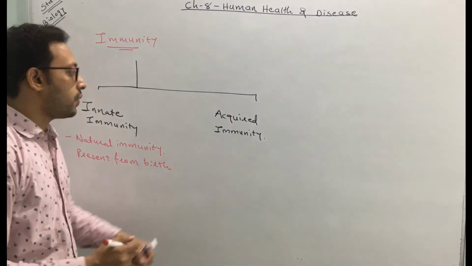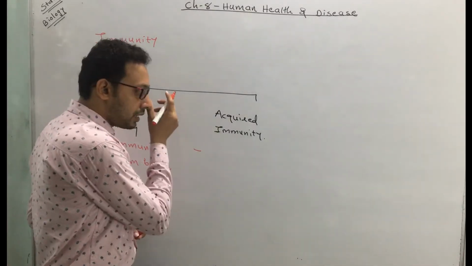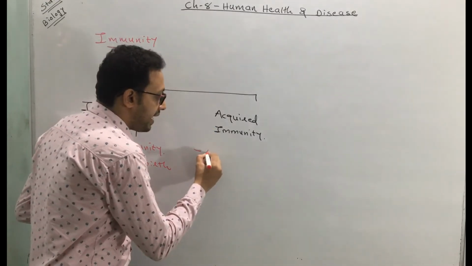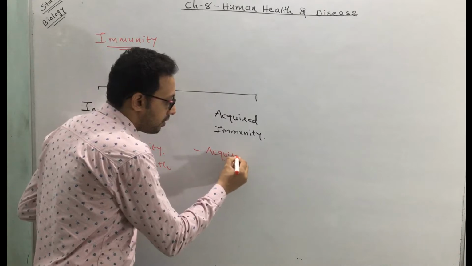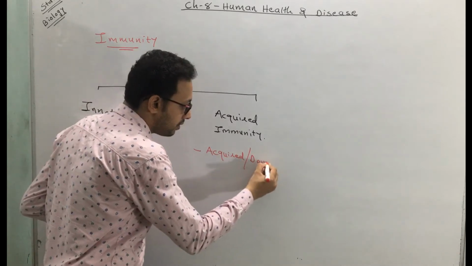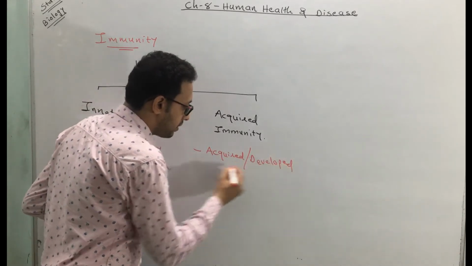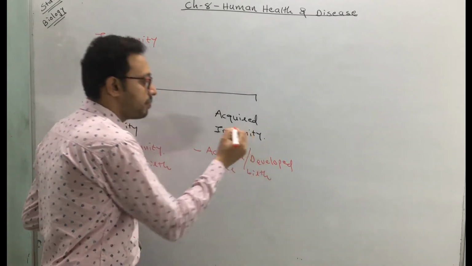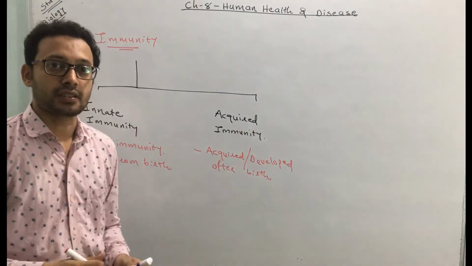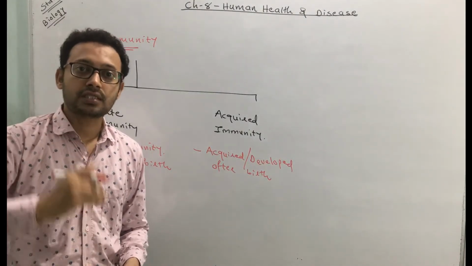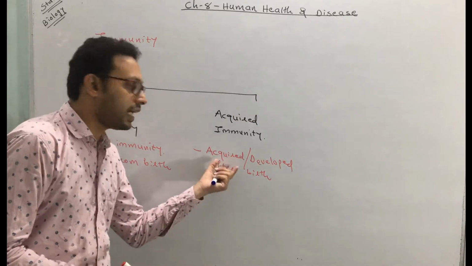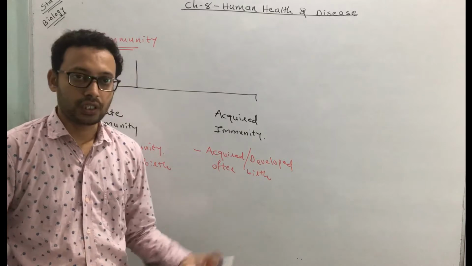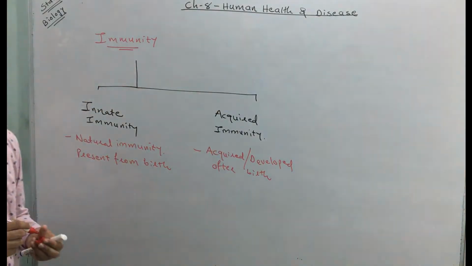Whereas the acquired immunity is not present at the time of birth, but it is acquired or developed after birth. That's why we are calling it acquired immunity. It is not present at the time of birth, but as you grow, as the development of body takes place, this kind of immunity gets acquired. We acquire it or it develops. And this type of immunity is called an acquired immunity.